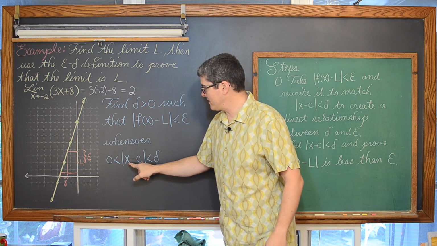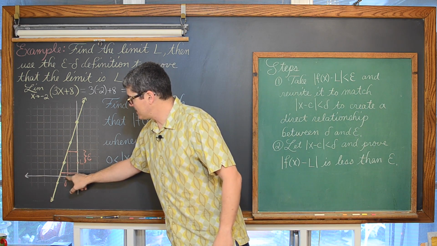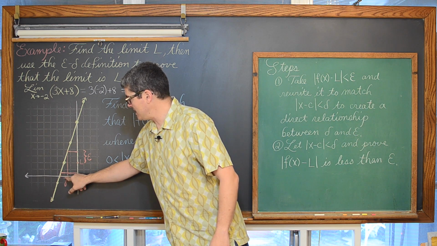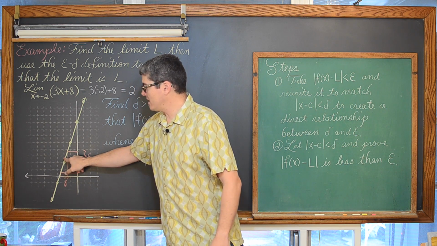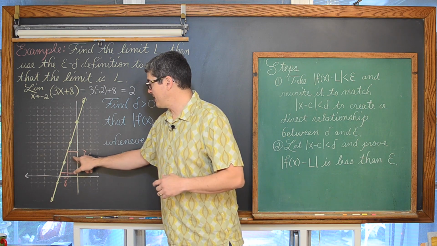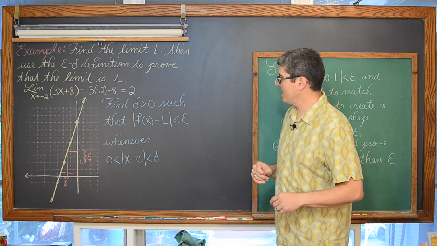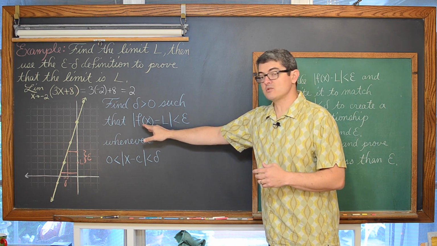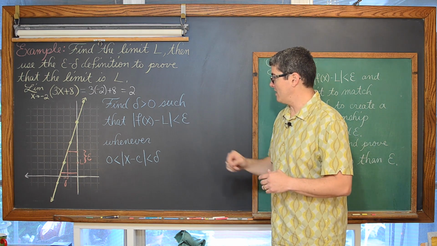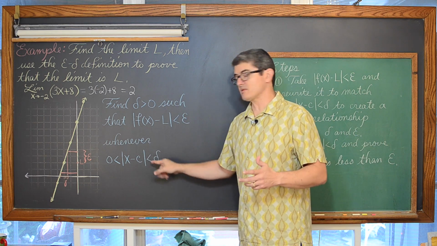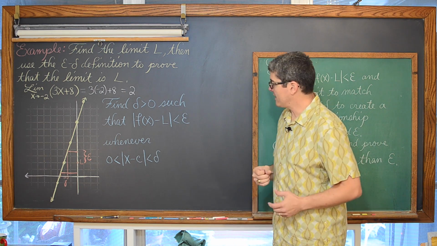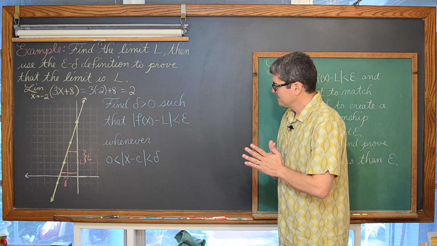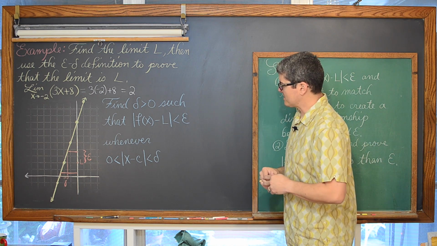So as long as we give an x that is within delta of c, then we're going to get a function value that is within epsilon of the limit, right here. That distance between the function's value and the limit is less than the epsilon that you gave me, that I gave you a delta that matched, and then we get this function's value that's within that epsilon. Getting the whole infinitely close idea for limits.